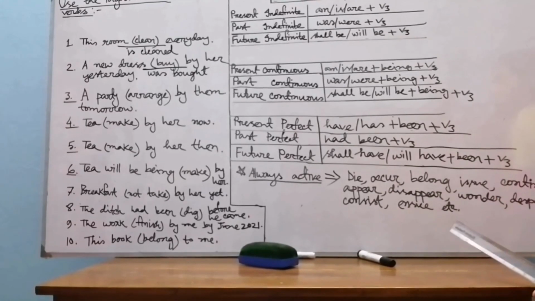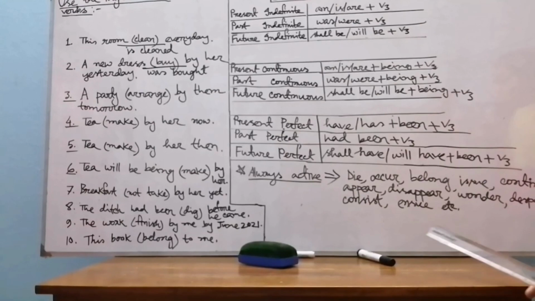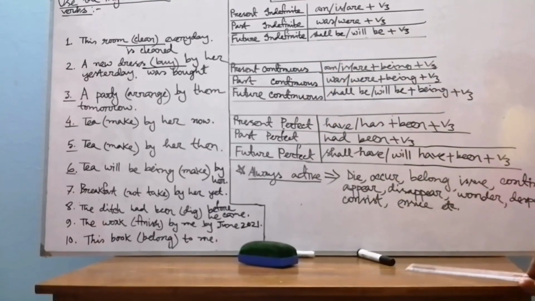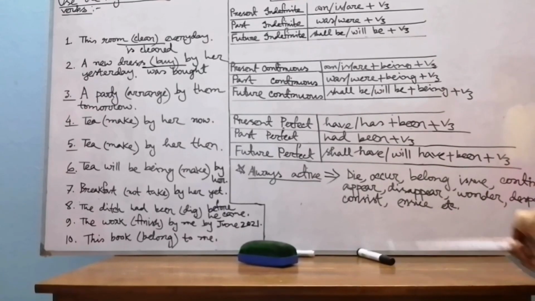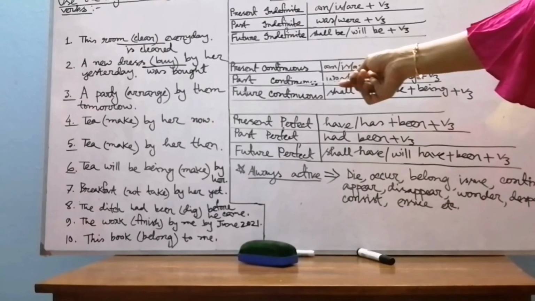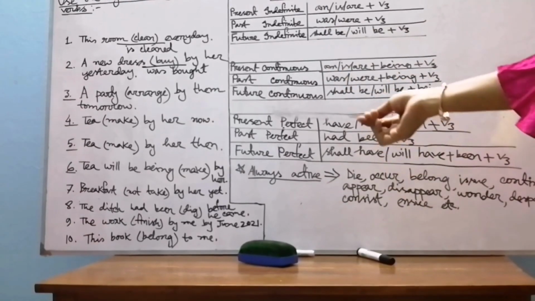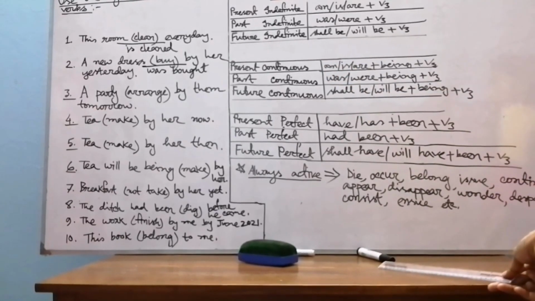Then go to sentence number 3. A party arranged by them tomorrow. Here we find the word tomorrow. So it will be written following the structure of future indefinite. But my dear students, what do you see here? A party arranged by them. So it will follow the structure of passive voice of future indefinite tense. That is, by them.